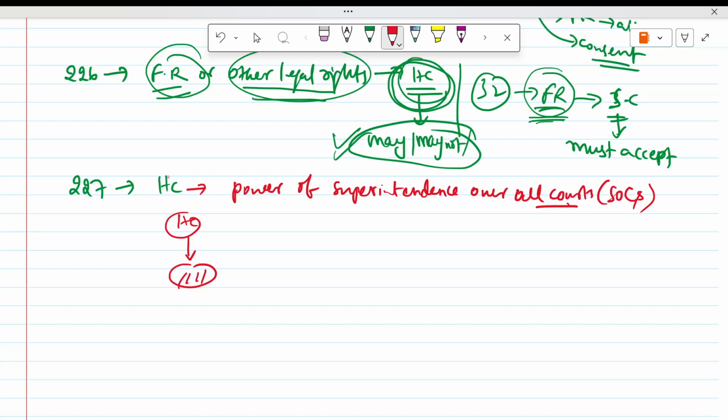All courts and tribunals also. How they have to function, what the fees are, what procedures and forms they follow, how accounts they should maintain. Everything the High Court can make rules for, and it can superintend and has a supervisory role over the lower courts below the High Court. That is Article 227, power of superintendence over all other courts vested in the High Court. Then Article 228, transfer of certain cases.